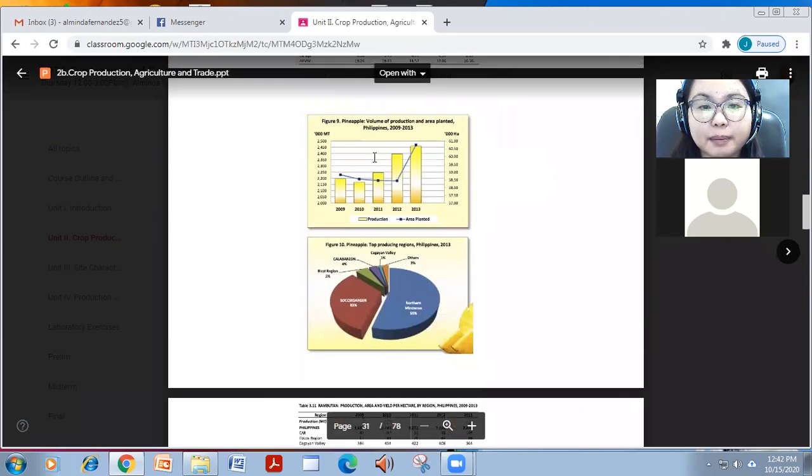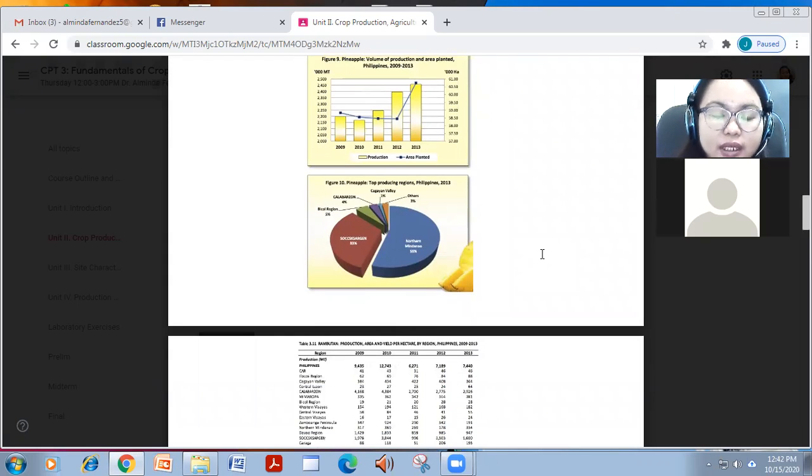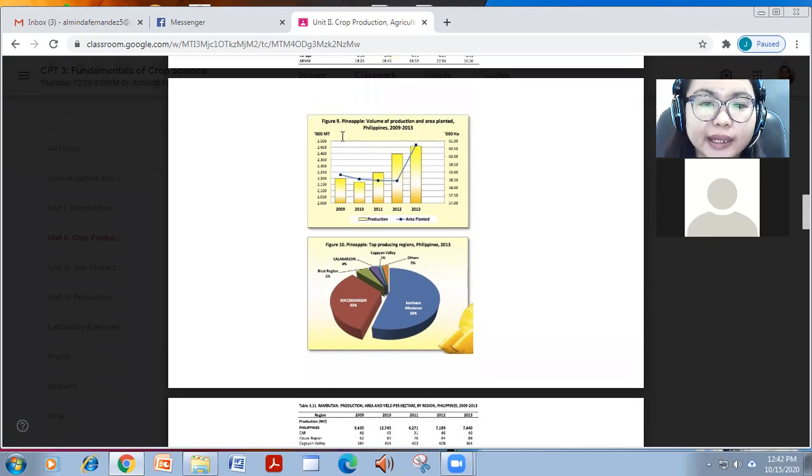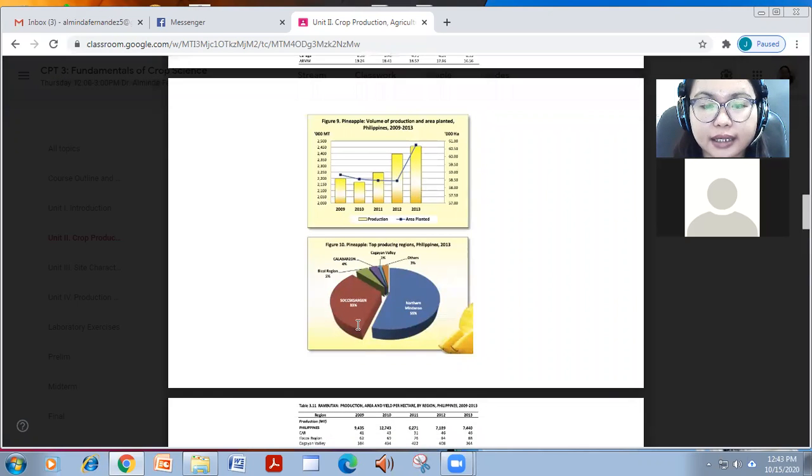And for pineapple, eto makikita mo sa chart, kasi not all, based on the references, not all are provided with a chart. So itong may chart, like for pineapple, you can see that the area planted increased in 2013 and production as well. And the highest is Soxargen, the highest producer.